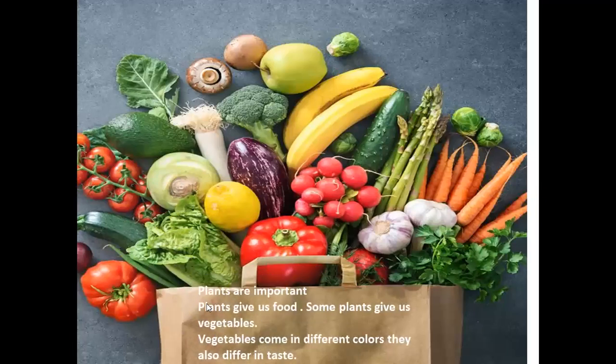Plants are important. Plants give us food. Some plants give us vegetables. Vegetables come in different colors and are different in taste. There are a lot of plants that give us different kinds of vegetables, and each vegetable is different in size, in shape, in color, and also in taste. We are getting all these useful vegetables from plants.